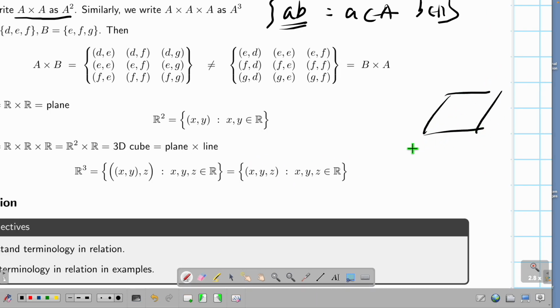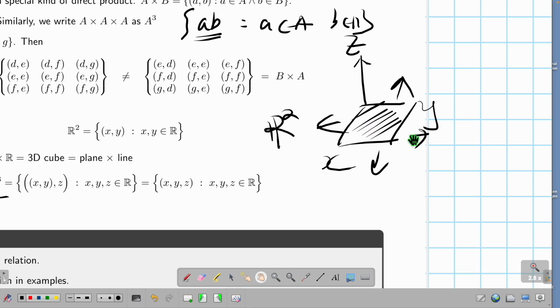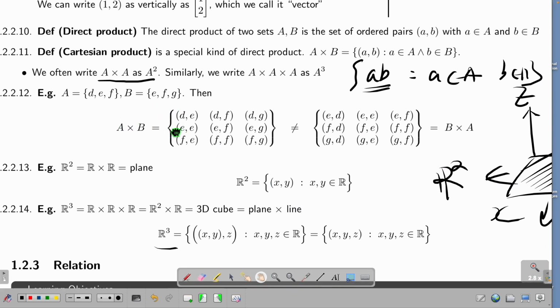I have an XY plane. Suppose I draw XY like this. This is X, this is Y. Then this whole space, I can go forever. I didn't draw the whole space, I just drew a part of it. This is R squared. What about R cubed? I have the third axis. Then this is the whole space. This is R cubed.